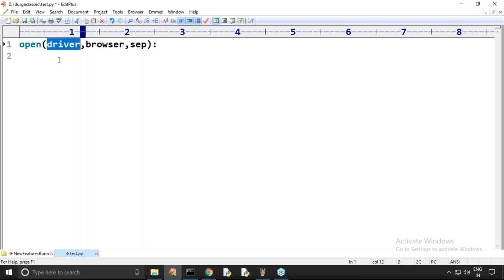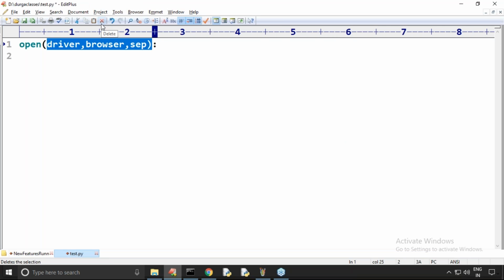The total functionality, driver means by using which driver you have to open this browser instance, and the separator is required. So the functionality always talks about these names, then better to go for keyword only. Getting the point? The words are more meaningful, so highly recommended to go for keyword only in such cases.